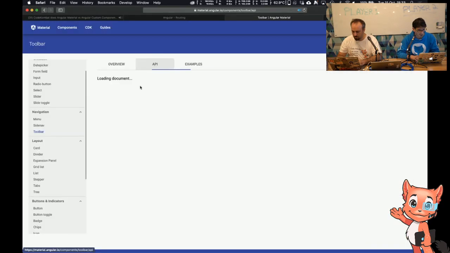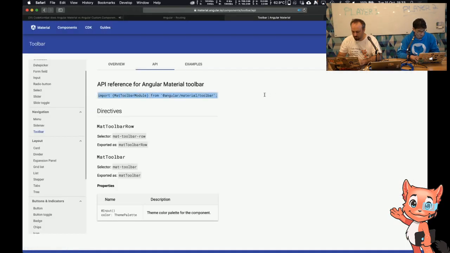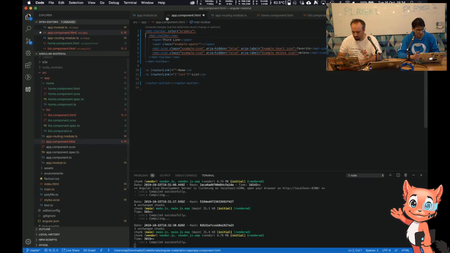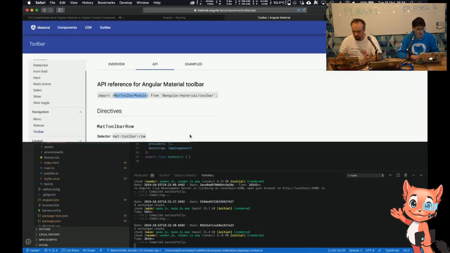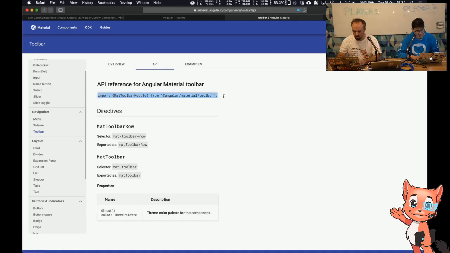And then don't forget I need to include it. So if I go to the API, it'll tell me what I need to include. Or actually a lot of the time you can do this: copy and paste the name of it, which is always Mat, then the name that ends in module, and then you just delete the last letter and type the last letter. It should autocomplete. Should. It's not. That's kind of embarrassing. Okay, copy and paste it is.